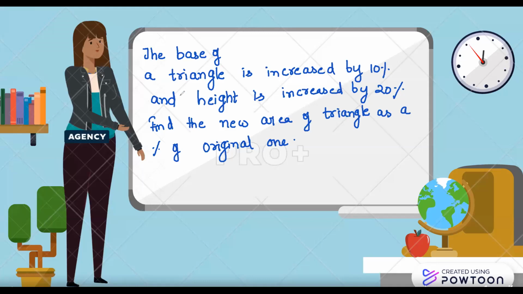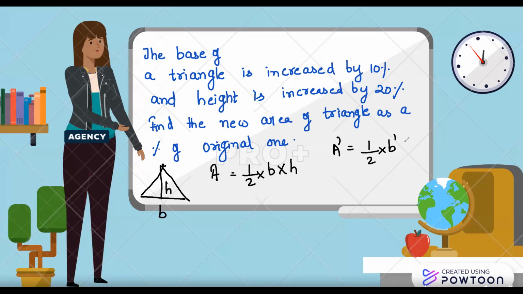Let's see this question. The base of a triangle is increased by 10%. So suppose we have a triangle. This is base, this is height. We can say the area of the triangle is half into base into height. This is my original area. New area is half into B dash into H dash. Now you see what will be B dash.